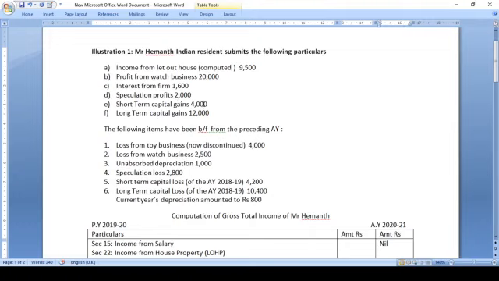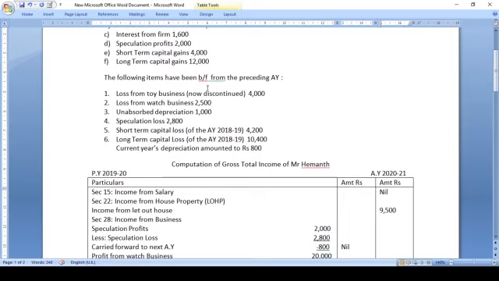Short term capital gains 4,000 is given. STCG taxable under section 45. Long term capital gains 12,000 is given. Long term capital gain is taxable under section 45. Next, the following items have been brought forward from the preceding assessment year. From the previous assessment years, if some items are brought forward, it means that they are carried forward. Loss from toy business is given, now discontinued, 4,000.